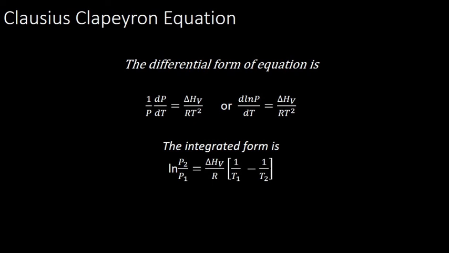Then the Clausius-Clapeyron equation. It is just a limiting case of the Clapeyron equation where we apply it only to liquid-vapor equilibrium. There are two forms: the differential form of the equation and the integrated form. We will see how to derive this in the next class. For now, just have an understanding of these equations. Okay, thank you.